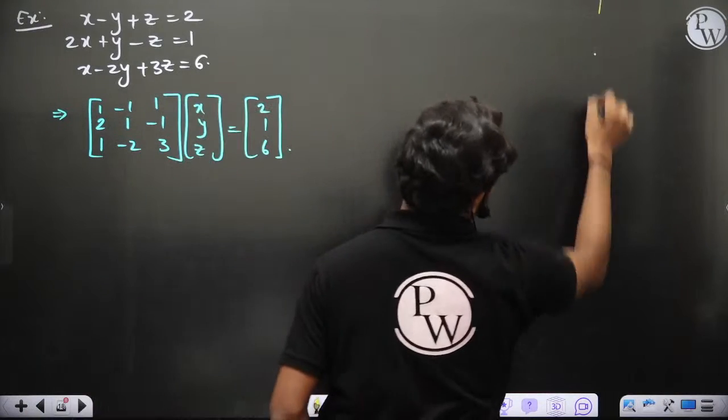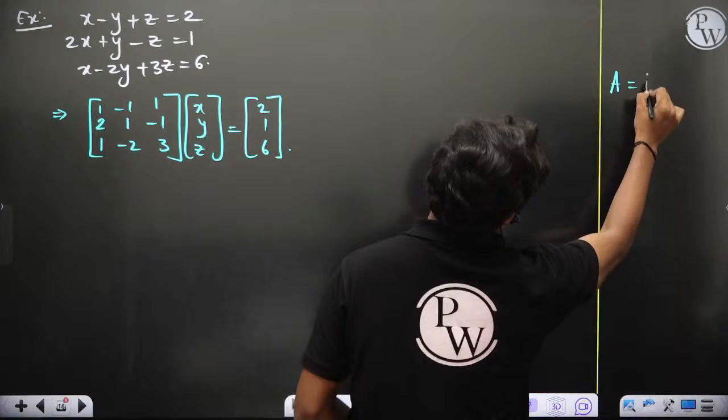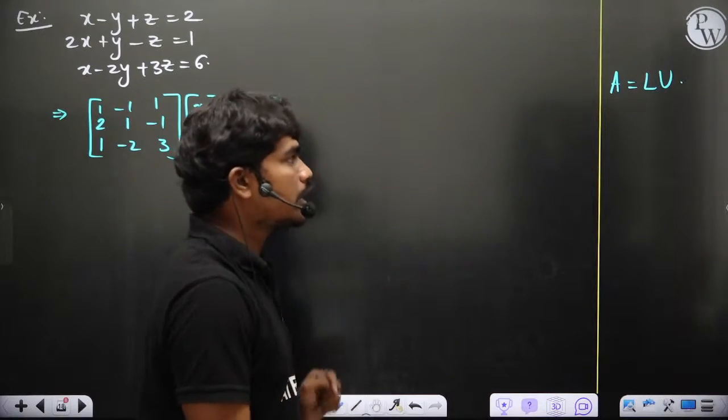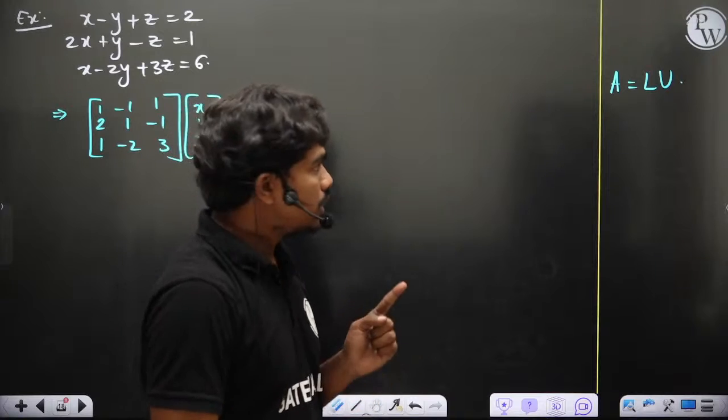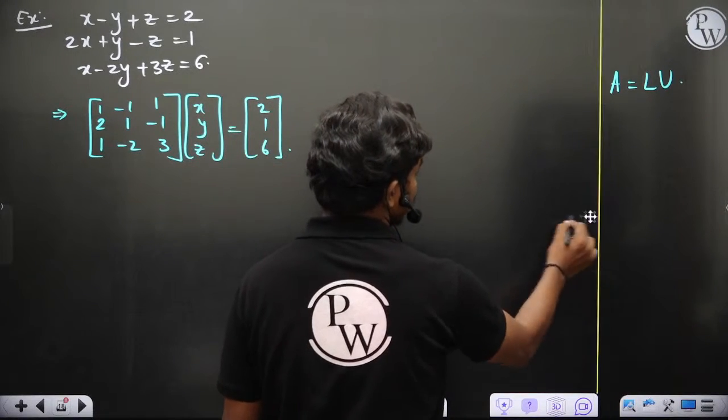let's put the block here so that you can understand. If you want to write this A as LU, this is L, which is the lower triangular matrix, and U is the upper triangular matrix.